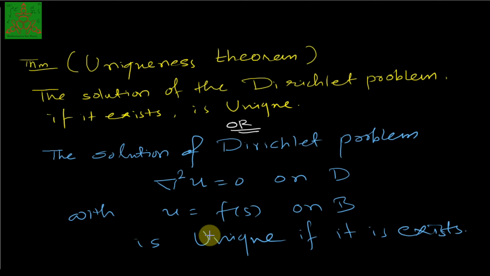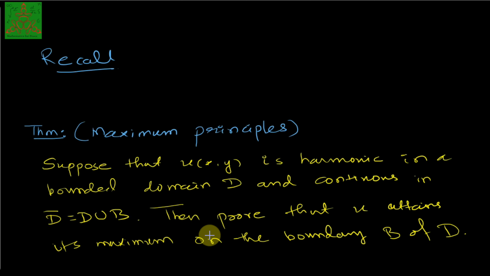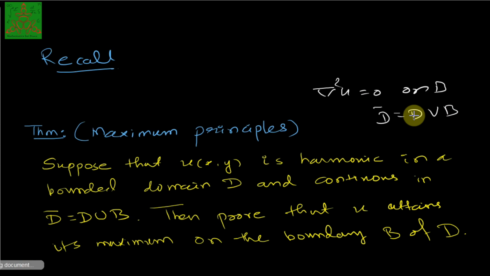To prove this, we need to recall a very important result known as the maximum and minimum principle. The maximum principle is stated like this. Suppose that u is a harmonic function, that means del square u equal to 0 on D, where D is the domain, and u is continuous on the closure of D, where the closure is D union B. B is the boundary, and D is the interior part, the domain of the function.